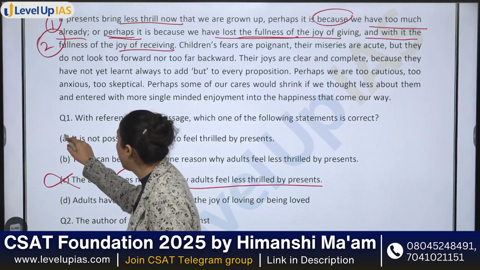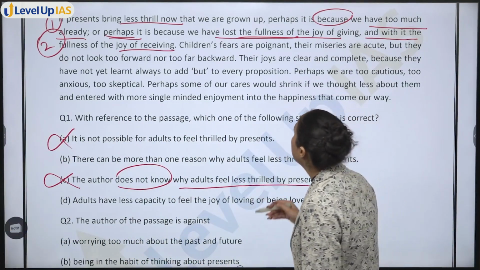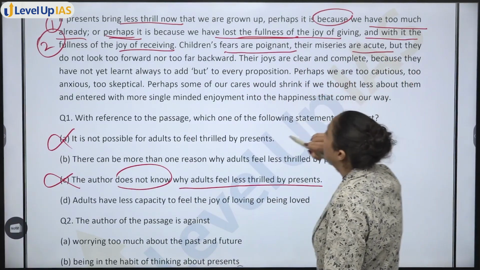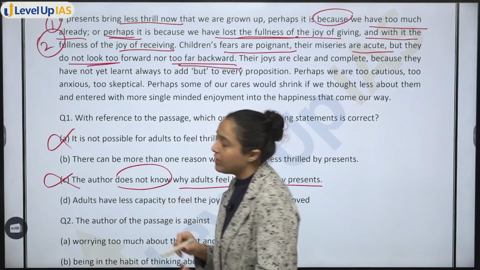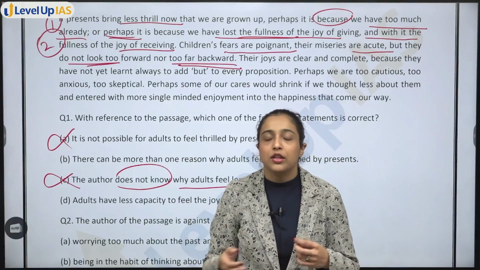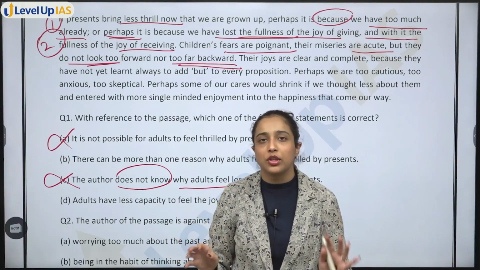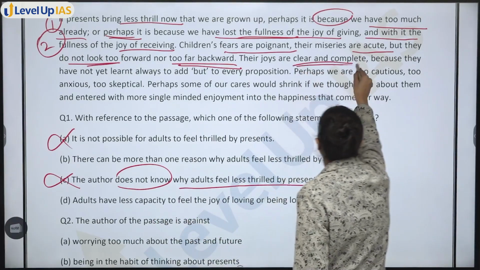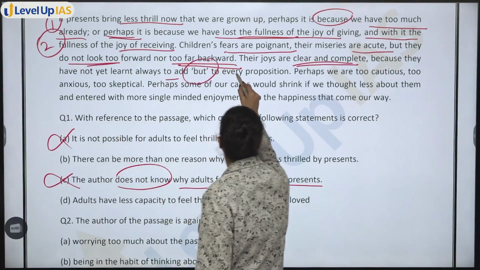Option D already we have marked. Option A already we have said that it is less likely. Read further. Children's fears are poignant, their miseries are acute, but they do not look forward nor too far backward. Okay, so children do not look forward nor too far backward. They don't think about the present or future, and they don't think about the past. They live in the moment. Their joys are clear and complete because they have not yet learned to always add but to every proposition.